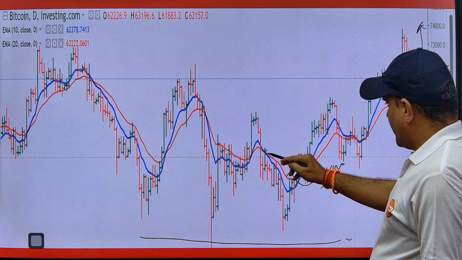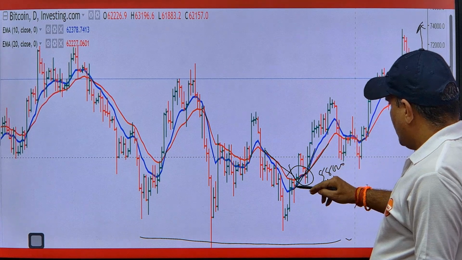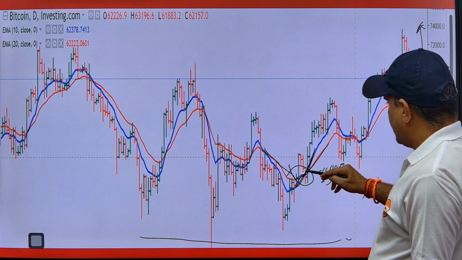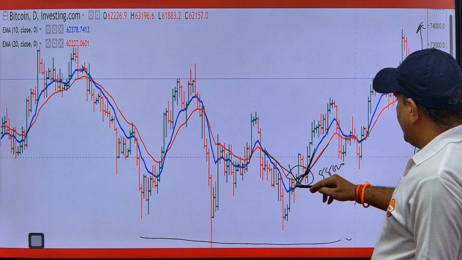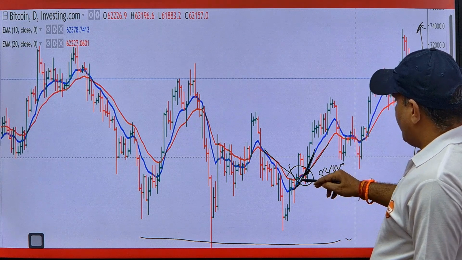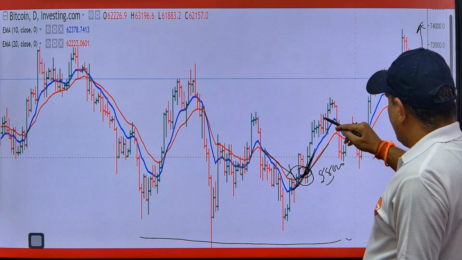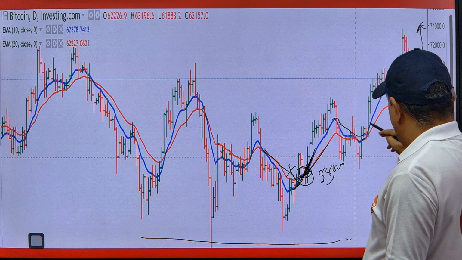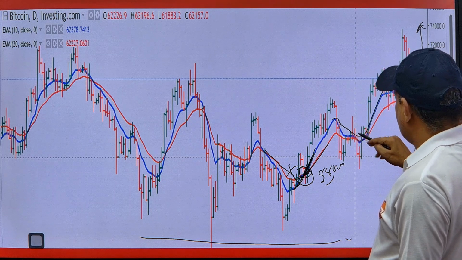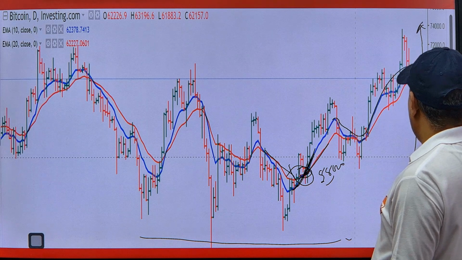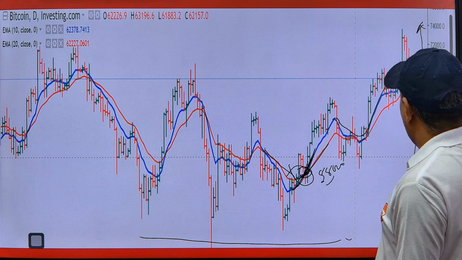Okay, so there is a swing, right? There is one line here and there is another line here. This red line is the slow line and this blue line is the fast line. When the fast line cuts the slow line, then we can buy here, and when the blue line cuts down, then we can sell. Without cutting this red line, we cannot sell. So, for example, here, if this blue line is going to cut the red line, we can sell here.